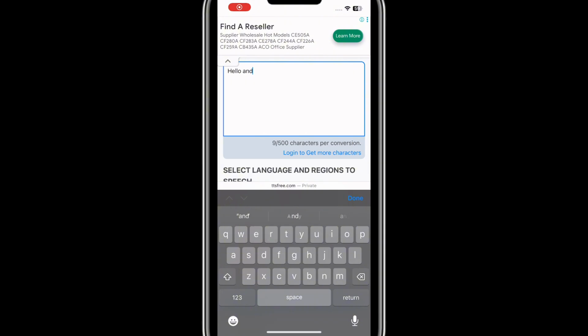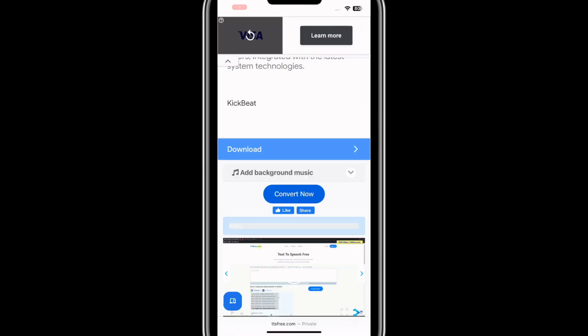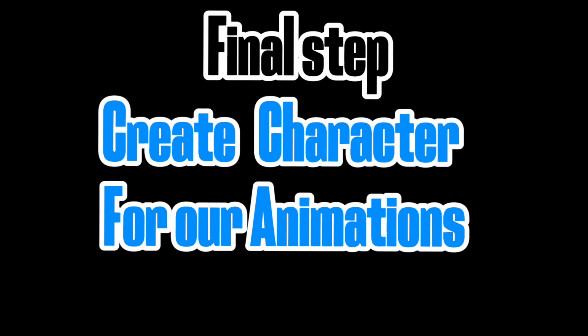So after I'm done, I will just go ahead and type in what I want to say in this bar here. So I'll just go ahead and type it, and then after I'm done, I'll just click on convert. But because I already have an audio I want to use already, I will not be using this. I just want to show you what it looks like. So the final step is to create the animation, like the character animation for this video.